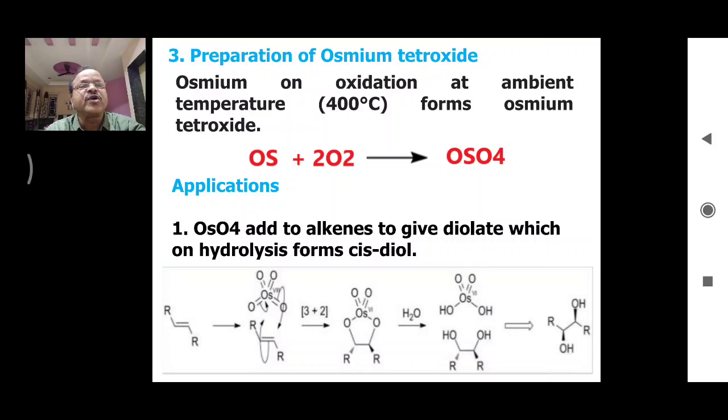Now let's see the third reagent, osmium tetroxide. How is it prepared? The method of preparation of osmium tetroxide is very simple. Osmium, when heated at about 400 degrees Celsius with oxygen, forms osmium tetroxide. OsO4 is the formula of osmium tetroxide. Let's see the applications of osmium tetroxide. Osmium tetroxide gets added to alkenes to give a diolate, which on hydrolysis forms a cis diol.